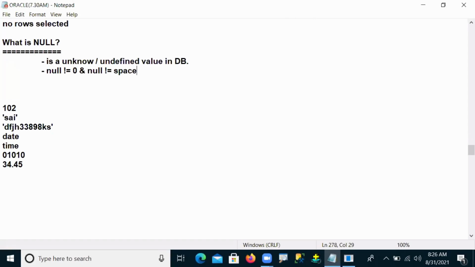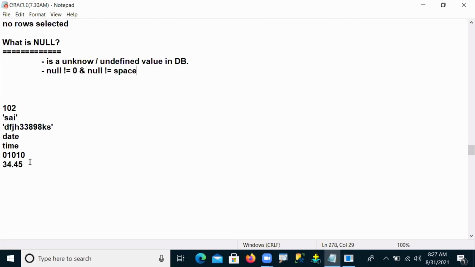Counting means it is a number. Yes or no? But null is not like that. So unknown value, undefined value, we don't know which data type or category it becomes. And it is not equal to 0 and not equal to space.